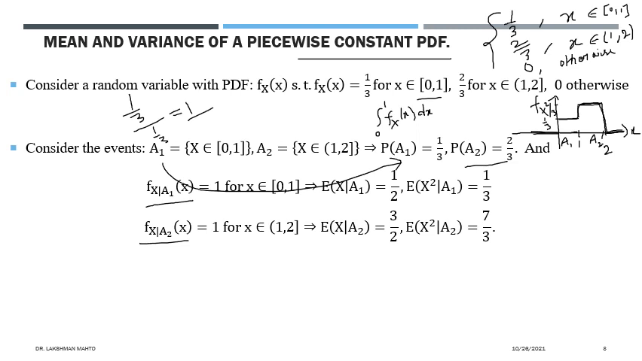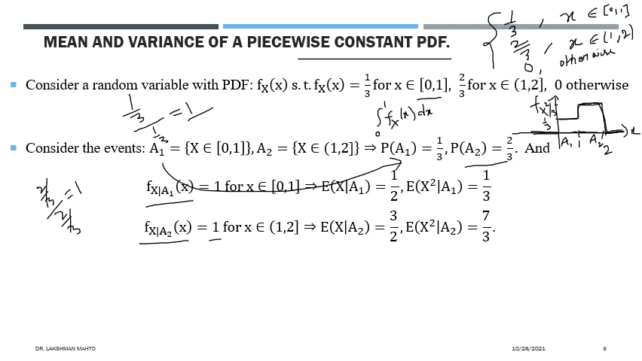Similarly, we can find the conditional density of x given A2. So here, when you observe A2, the height of the density is 2 by 3, and the probability of A2 is also 2 by 3. So 2 by 3 will cancel out 2 by 3, and the remaining thing is 1. So we can say that the conditional density of x given A2 is also 1.